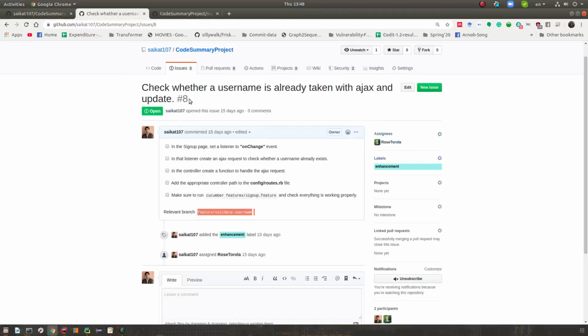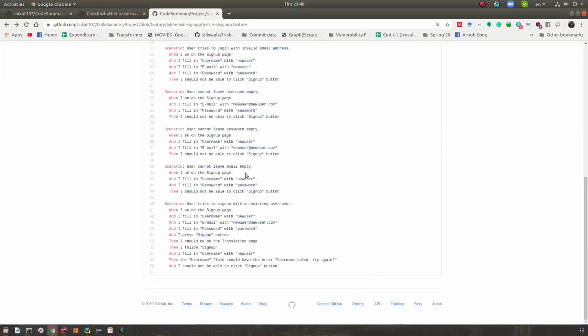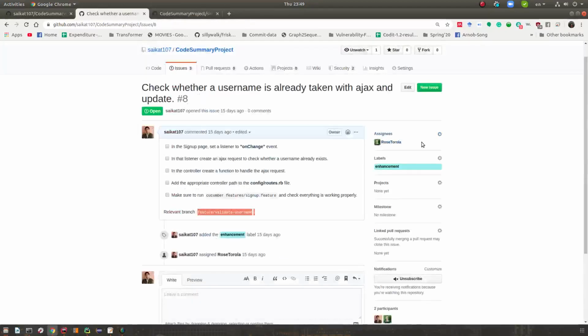As the customer liaison, it was my responsibility to create the feature file that the developer is going to use. These are the high-level features that I as a customer wanted. And the developer, based on those features, will code and do the unit testing. After they are done with the coding, they will submit a pull request. Once they submit the pull request, the code reviewer will review the code and run the system and integration test and then merge it to the development branch.